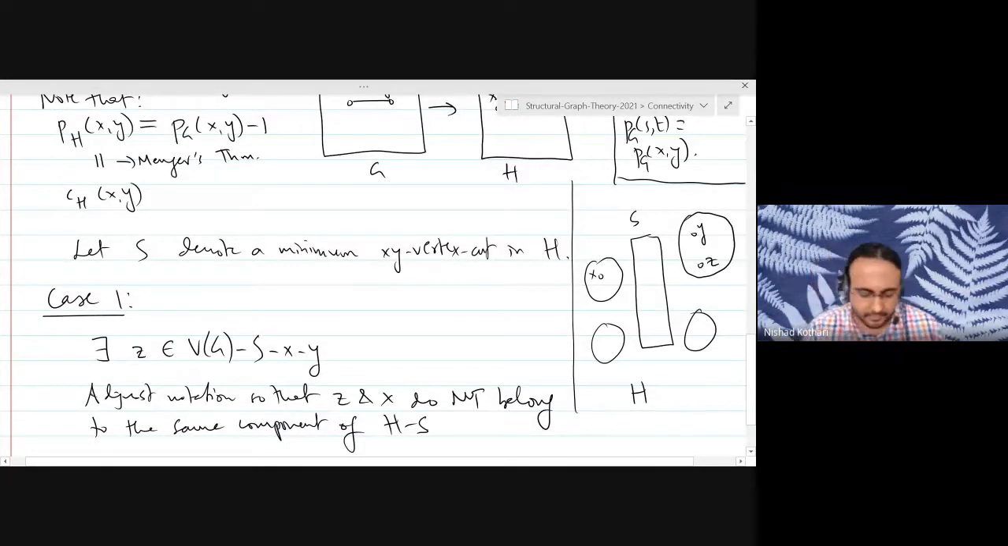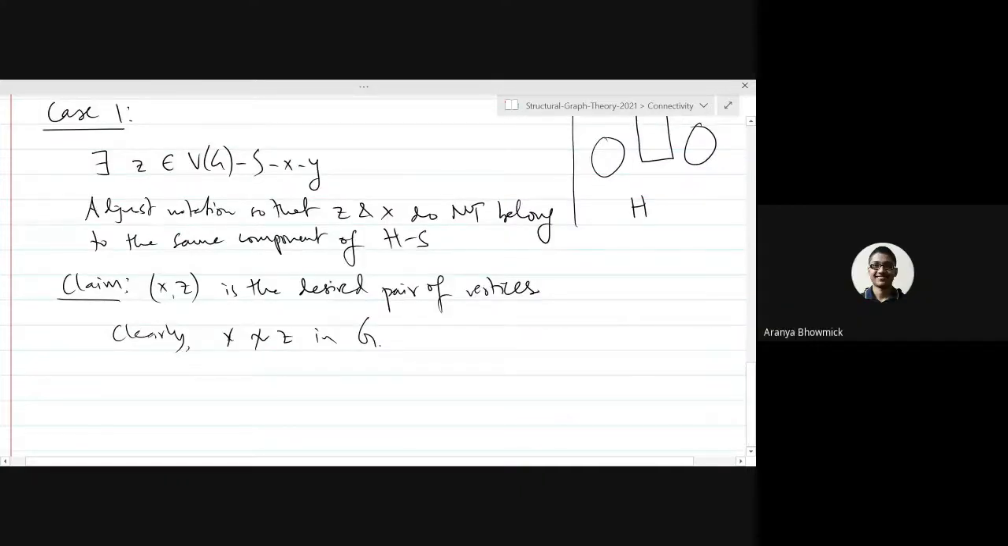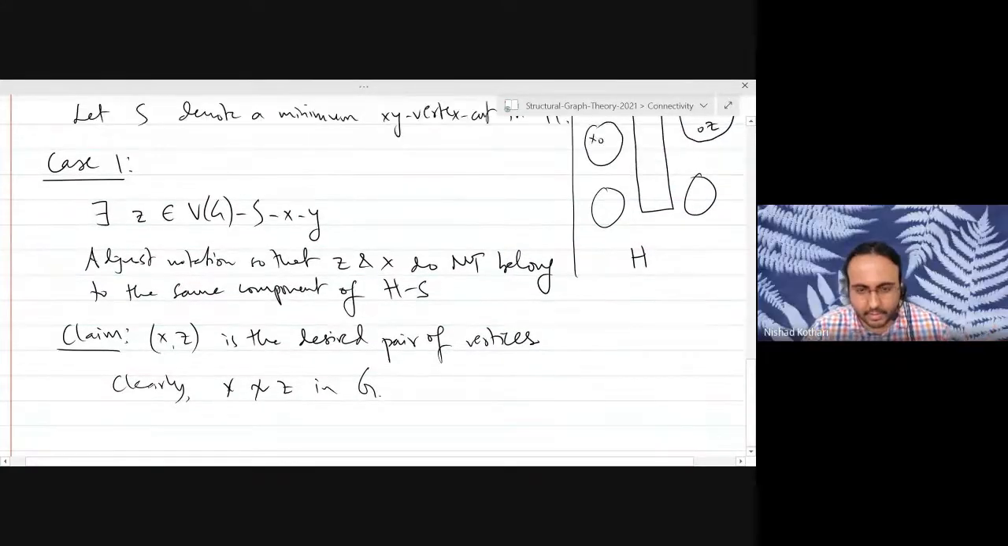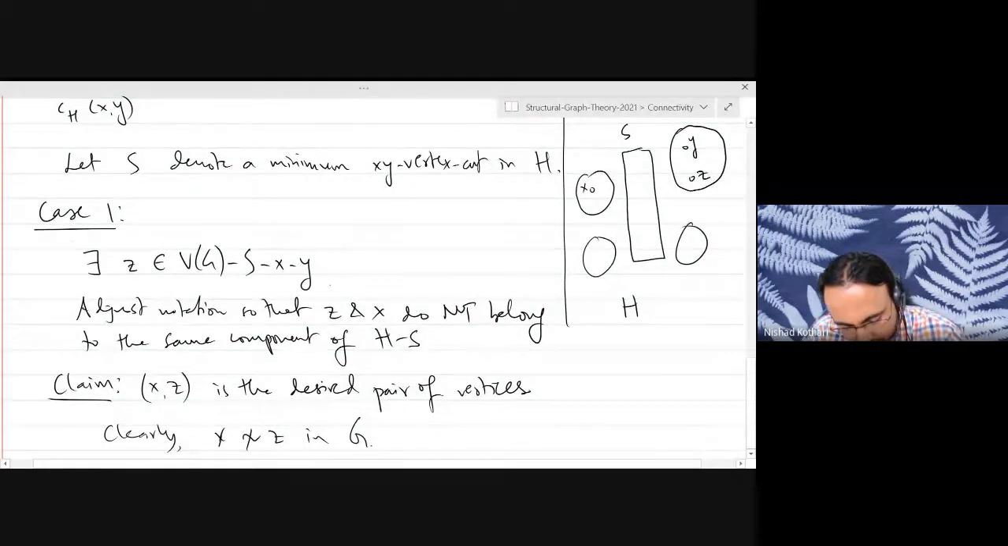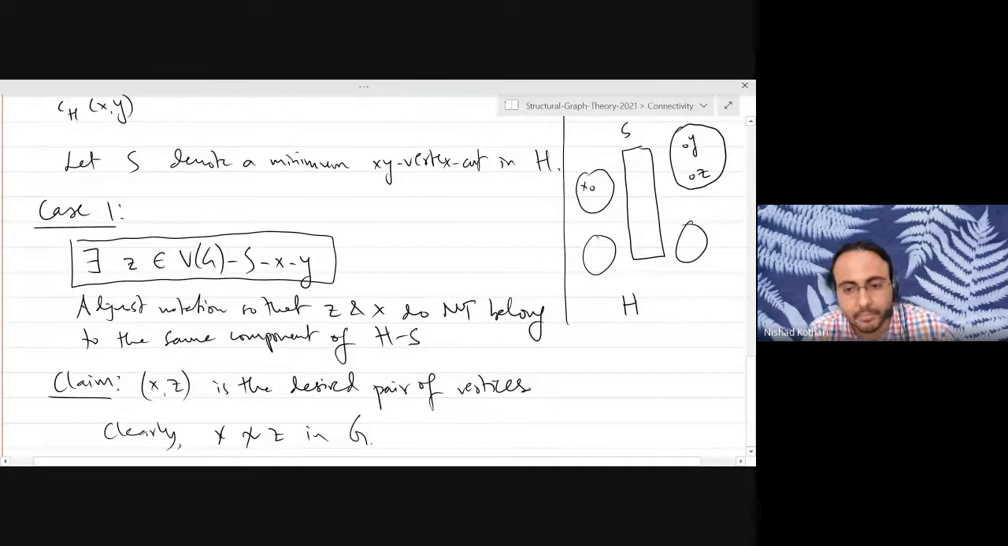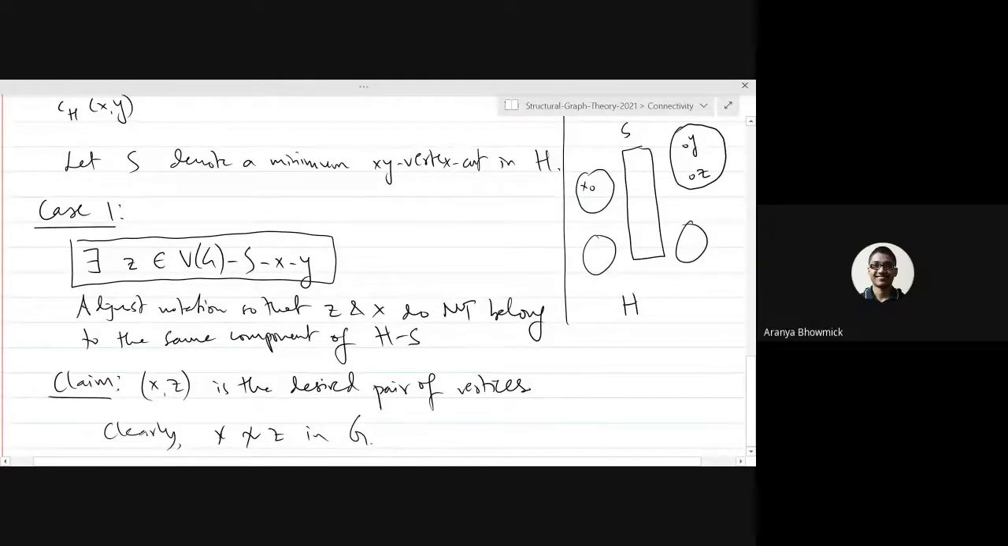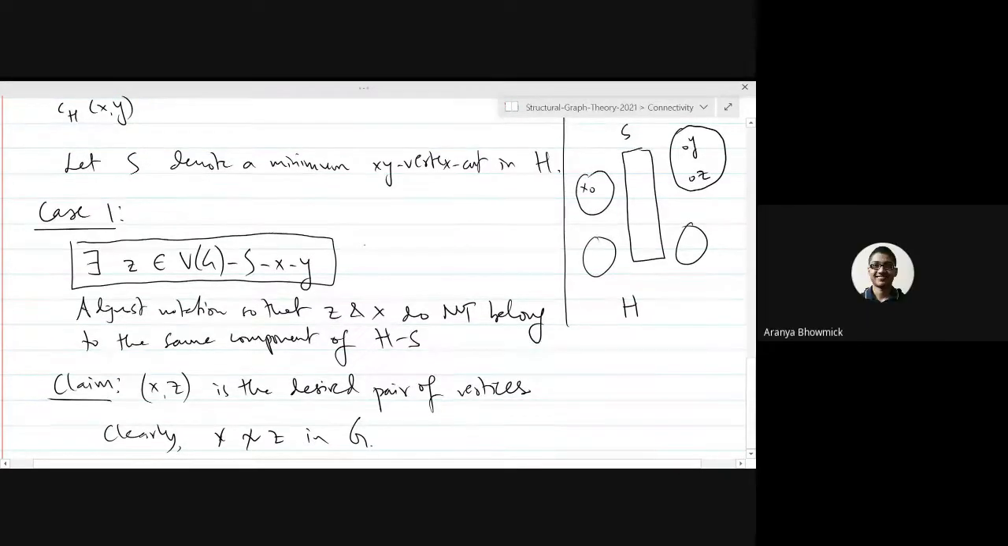Right? Okay. Sir, can you explain the case one again? It isn't clear to me. Oh yeah, I haven't written down what the case is. So can you tell me now, by this assumption, what do you think the case should be? So Z is a vertex of G which is neither in S nor X nor Y. Yeah. So basically Z could be in any of the components of H minus S other than the components of X and Y.